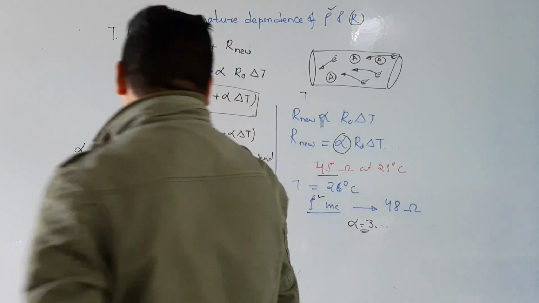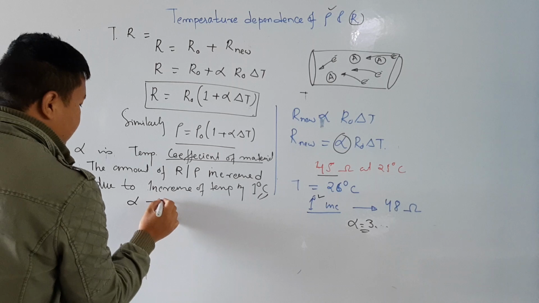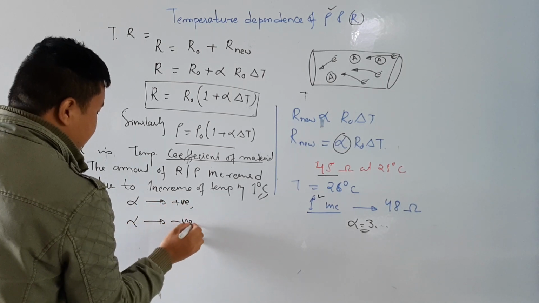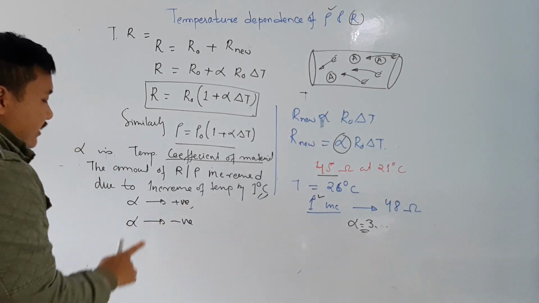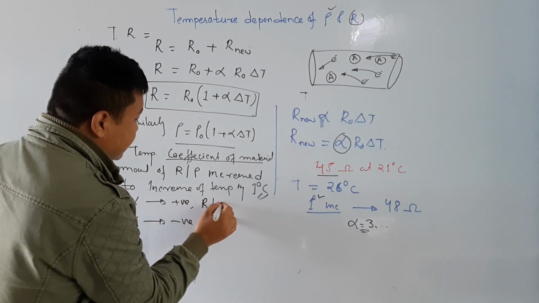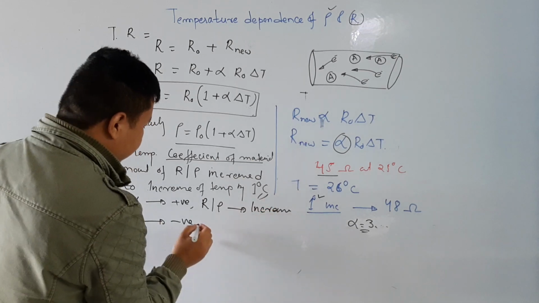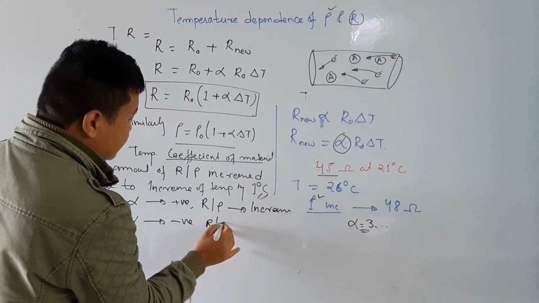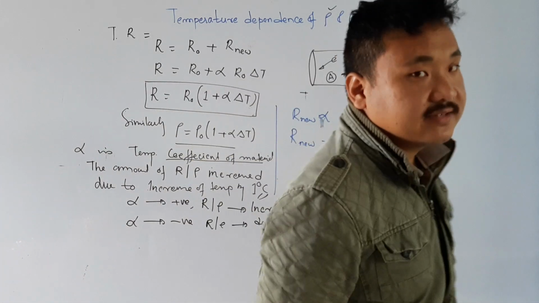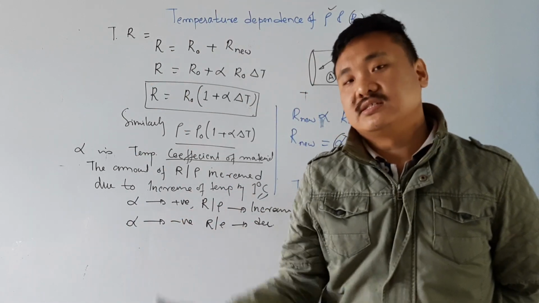Now this alpha could be positive and alpha could also be negative. If the alpha is positive, the resistance or resistivity increases. And if it is negative, then resistance or resistivity will decrease. So this is the importance. If alpha is positive, resistance increases. If alpha is negative, resistance will decrease.